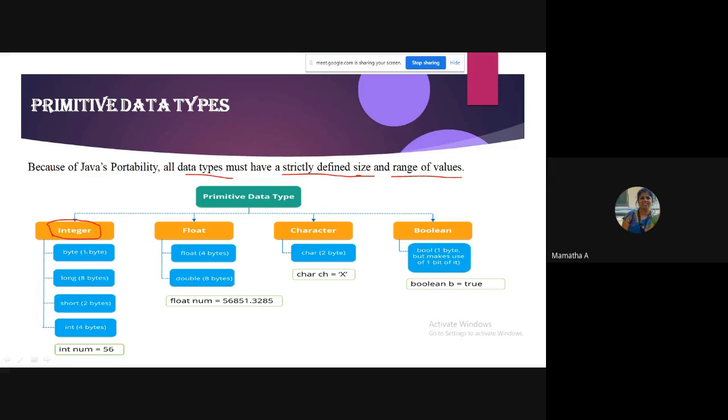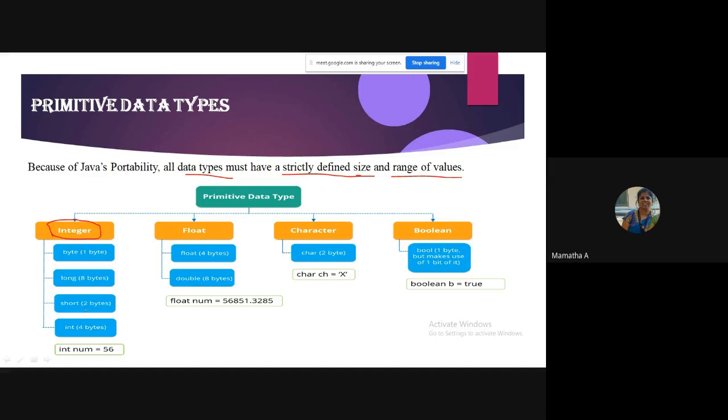1 byte is equal to how many bits, students? Any idea? 8 bits. Similarly, short is 2 bytes. Int is 4 bytes. Long is 8 bytes. Can you just see? You have to remember this. So you can say 1 byte means it takes fewer values. Short has a little more range of values. Int has more range of values. Long has even more range of values. Remember. And this is fixed.